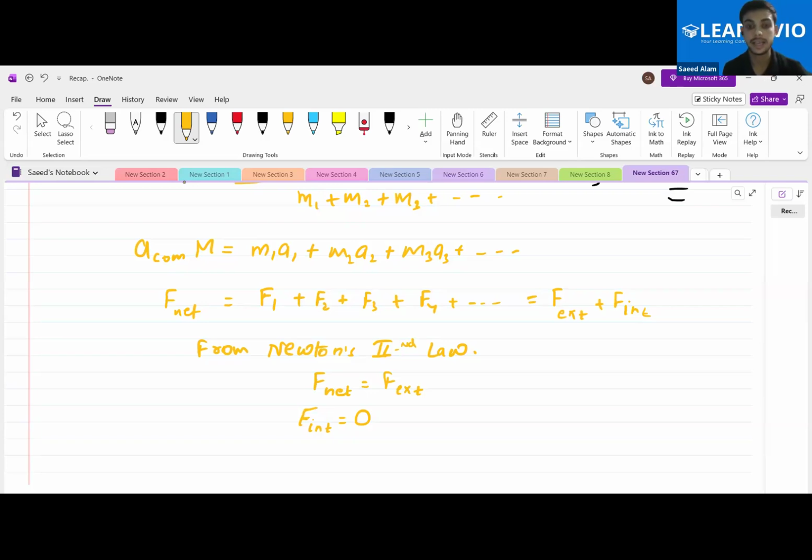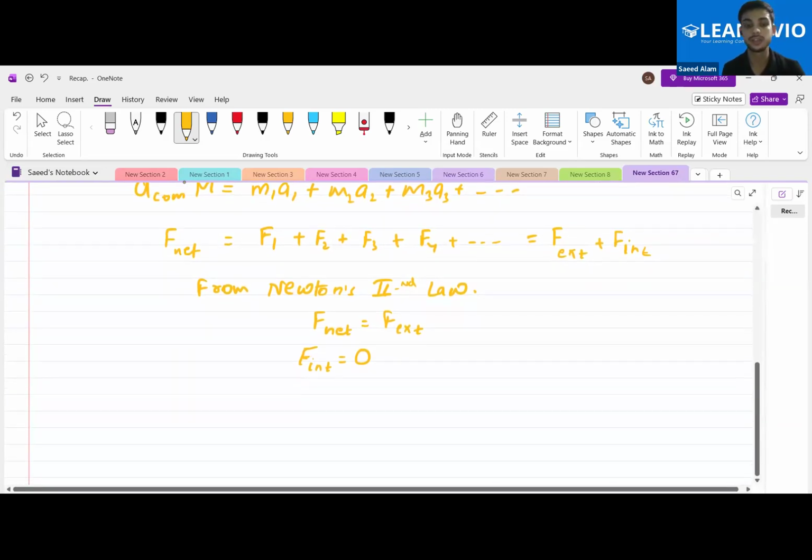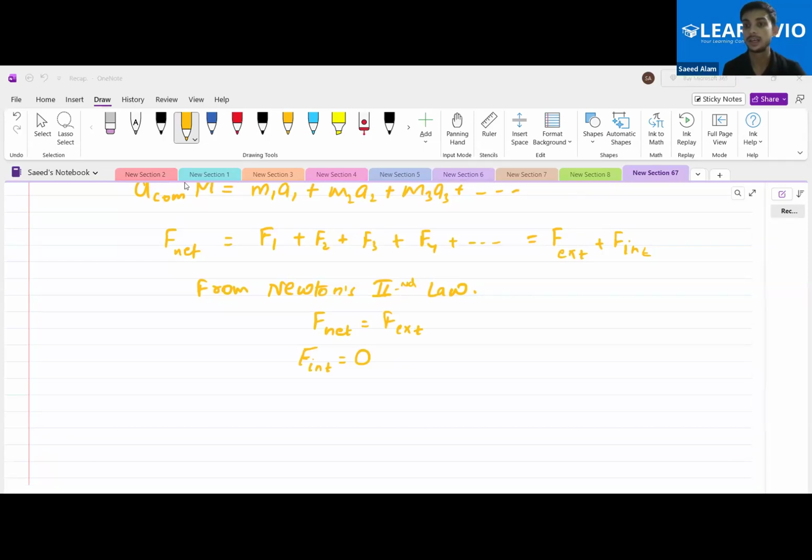That means internal forces cannot change the center of mass of a system.